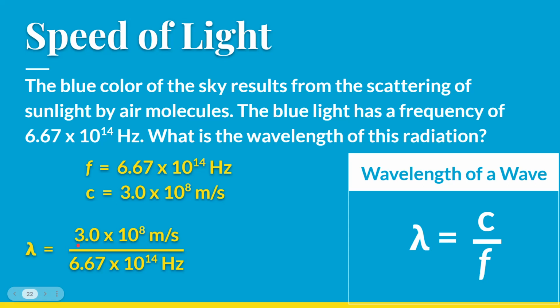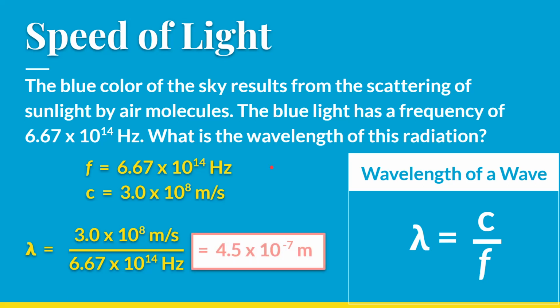If you type this correctly, 3.0 times 10 to the 8th divided by 6.67 times 10 to the 14th, you should get 4.5 times 10 to the negative 7th meters. Again, double check and make sure you're getting that. If you type it as a fraction like this, if this is what it looks like in your calculator, you should be good. The concern is when you type it in as 3 times 10 caret 8 and then a slash and then 6.67 times 10 caret 14. When you do that, it will divide only by 6.67 and then multiply by the rest.